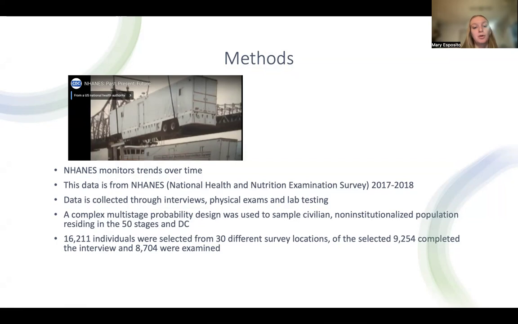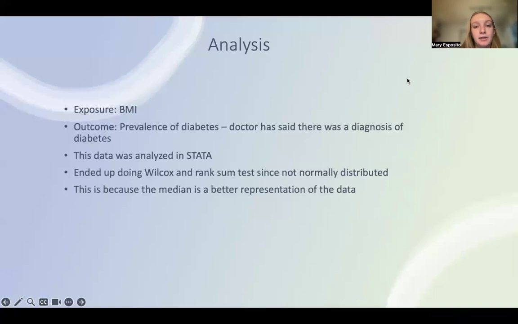16,211 individuals were selected from 30 different survey locations, and of those, 9,254 completed the interview and 8,704 were examined. For the analysis that I did, I looked at the exposure of BMI and the outcome of prevalence of diabetes. That was a doctor had said that they had a diagnosis, and this was the participant reporting this. The data was analyzed in Stata, and I ended up doing a Wilcoxon rank-sum test since the data was not normally distributed.